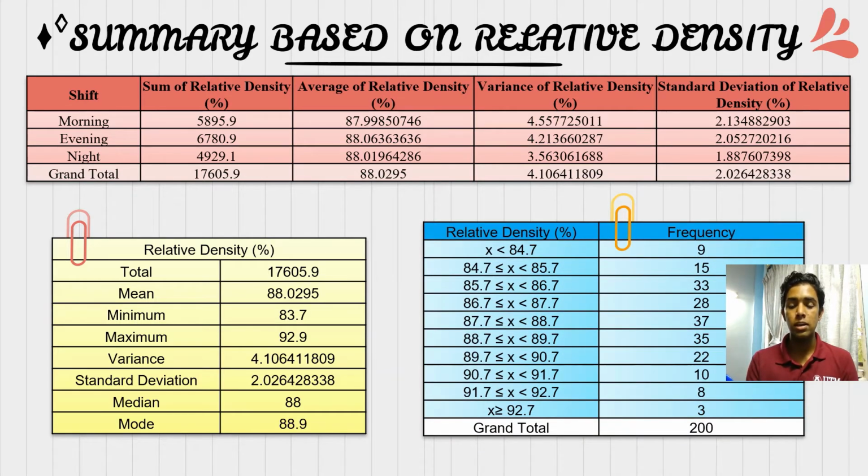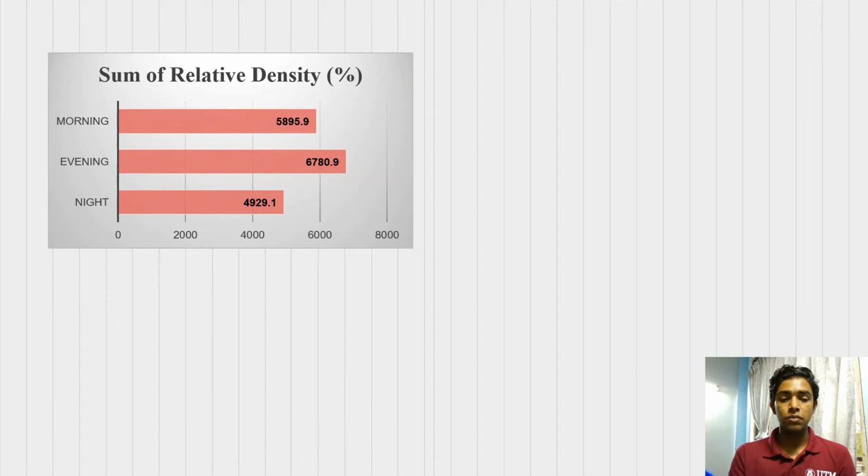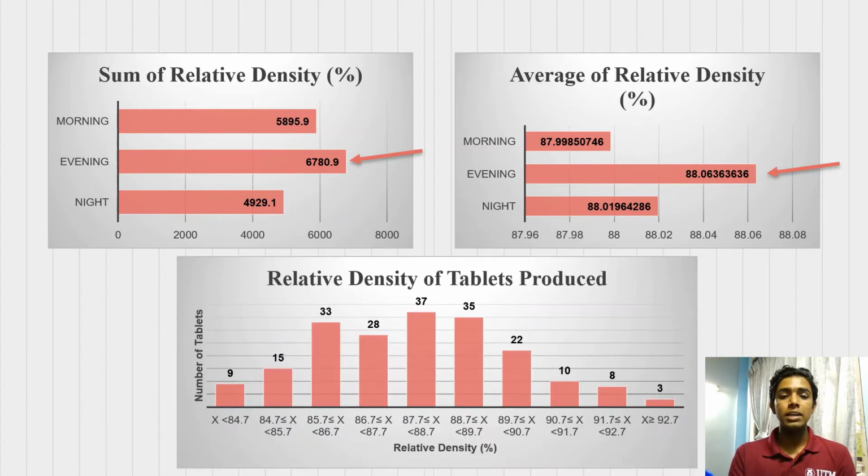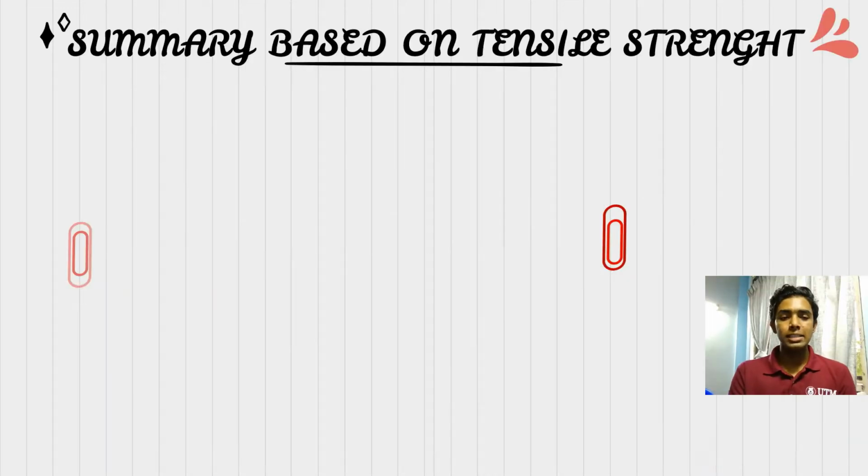And we have arranged the relative density in intervals of 1, and here are the frequencies of it, which total 200. And here is the graphical form, which is the sum of relative density. Here we can see evening produces the highest sum of relative density. And evening also produces the highest average of relative density, which is 88.063636. And the relative density of tablets produced in the range of 87.7 to 88.7 is the highest, which is 37. And next, we're going to talk about summarization based on tensile strength.